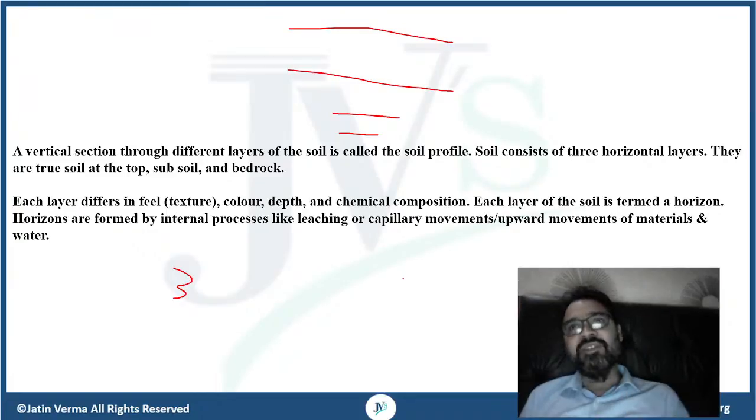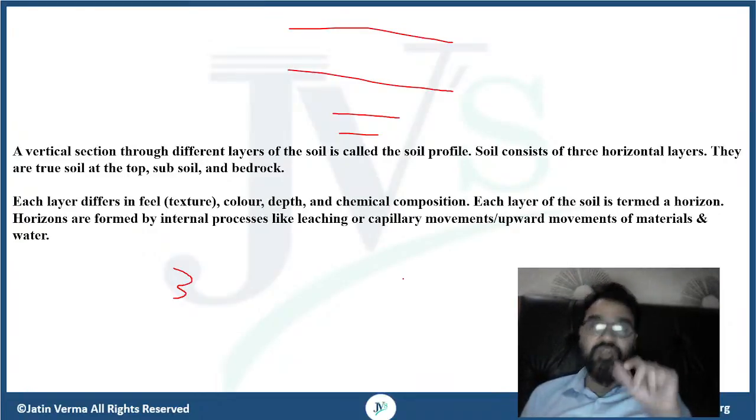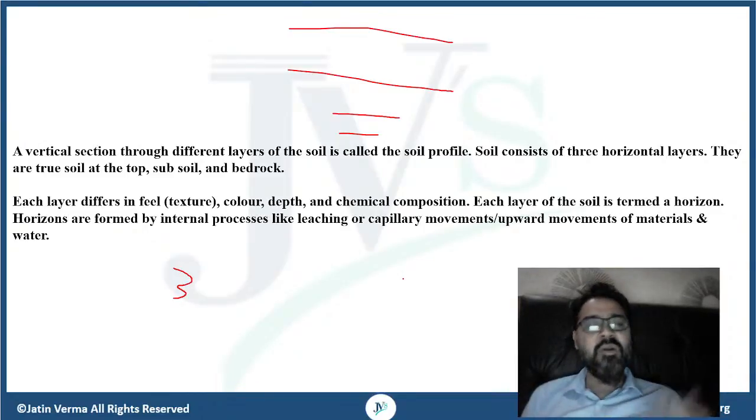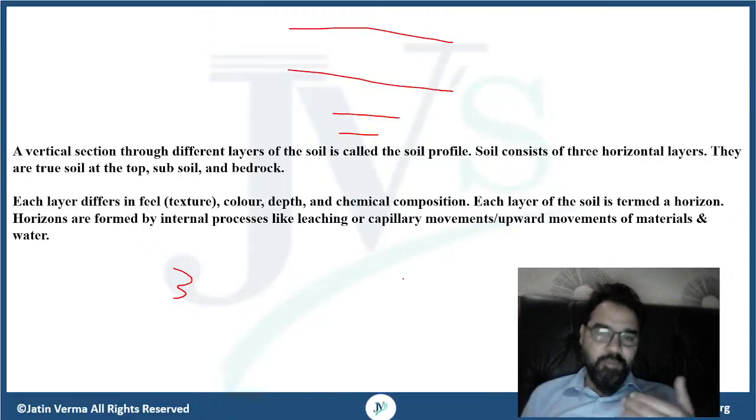Now look guys, when I'm talking about layers, rather than using the term layers, what we generally use in soil geography is horizon. So each layer of soil is termed a horizon. Now how exactly are these different horizons formed? One very simple thing that can be said about the formation of horizons is that there are various processes happening internally. The idea can be capillary movements, the upward movements of material and water.